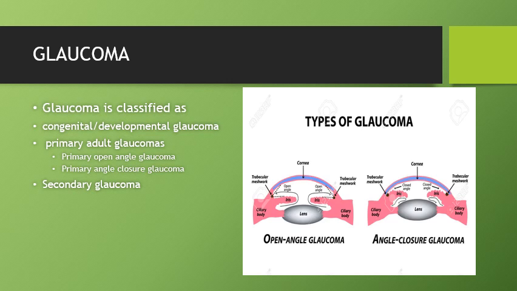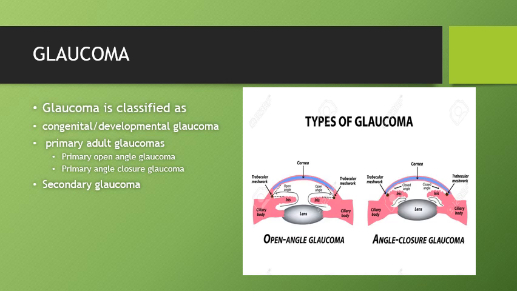the development of glaucoma. The classification of glaucoma is a clinico-etiological classification, and it is divided into congenital, primary adult glaucomas and secondary glaucomas. Congenital or the developmental glaucomas are primary congenital glaucomas and developmental glaucomas. Primary adult glaucomas are primary open angle glaucomas, primary angle closure glaucomas and primary mixed mechanism glaucomas.